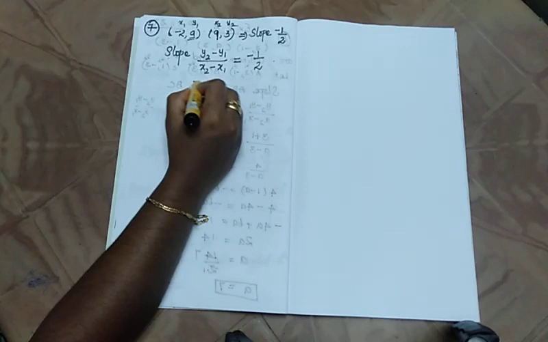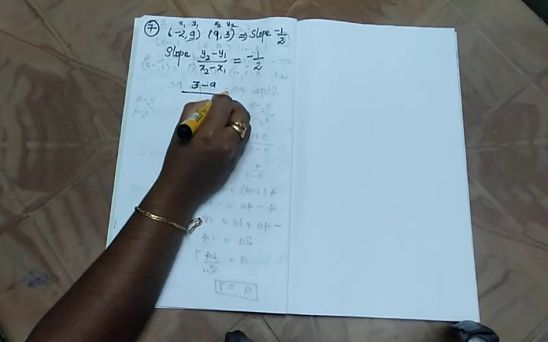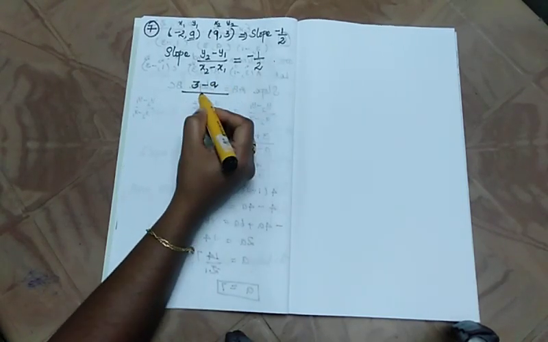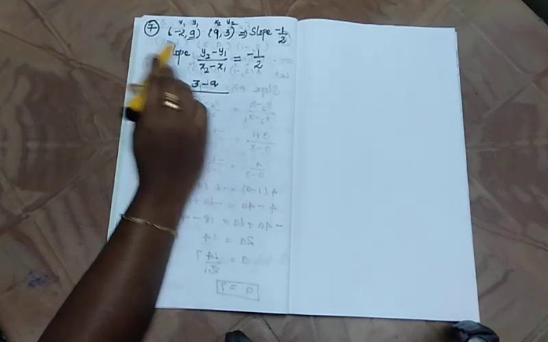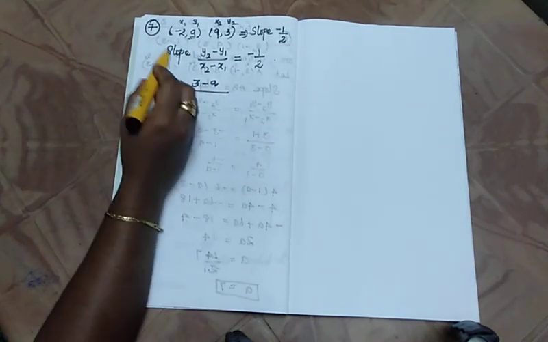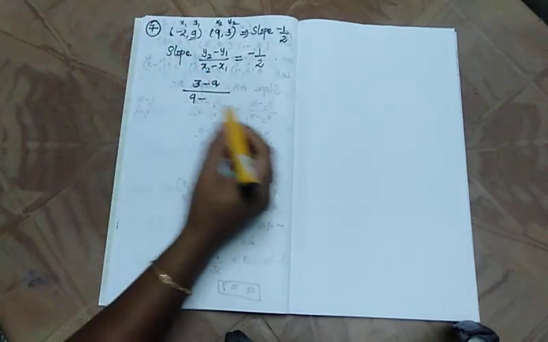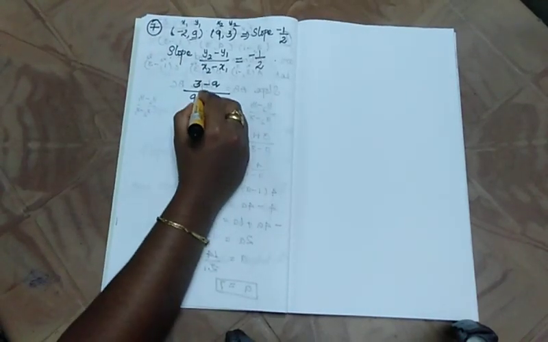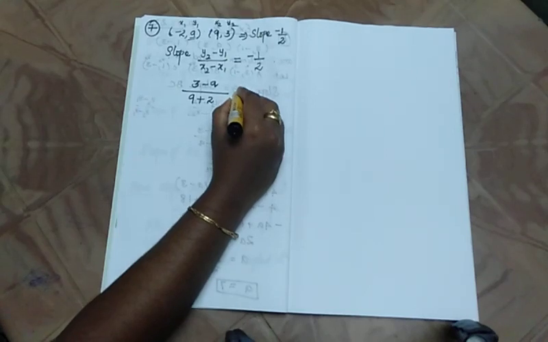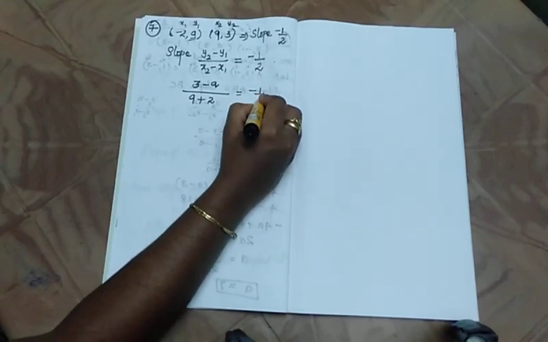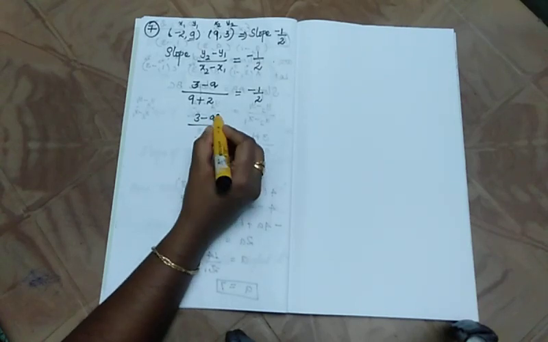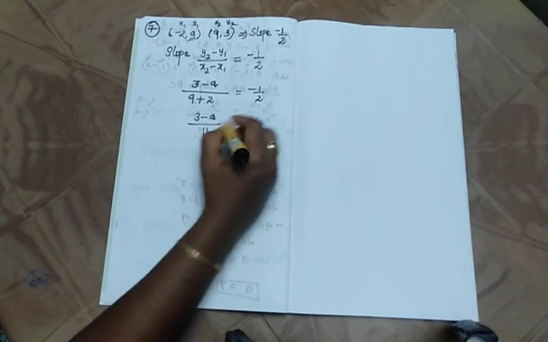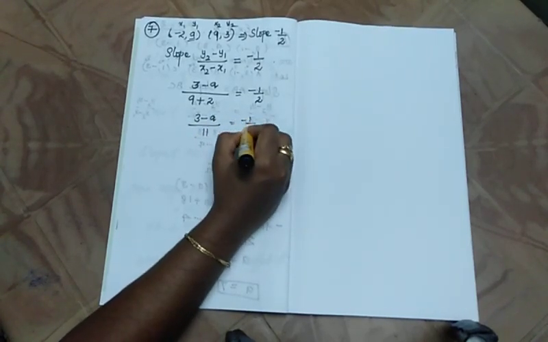So substitute it. 3 minus a, that is y2 minus y1, divided by x2 which is 9, minus, already minus 2, so 9 plus 2, which is 11, is equal to minus 1 by 12.